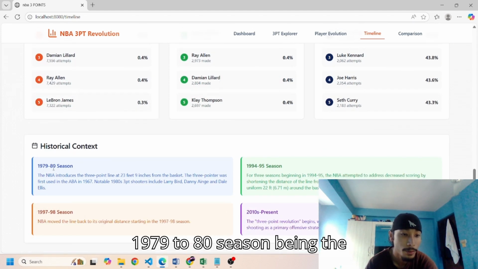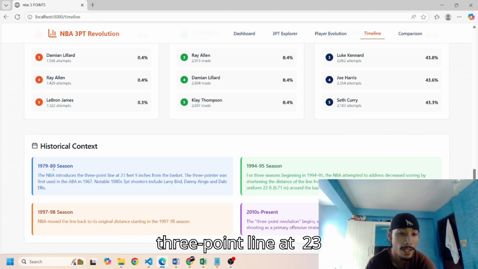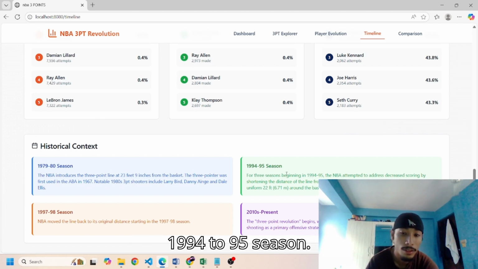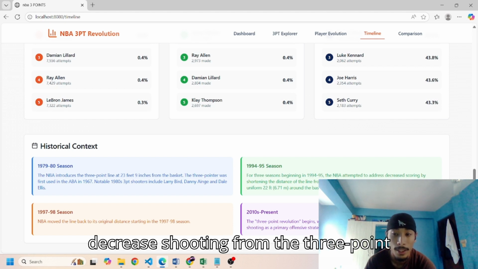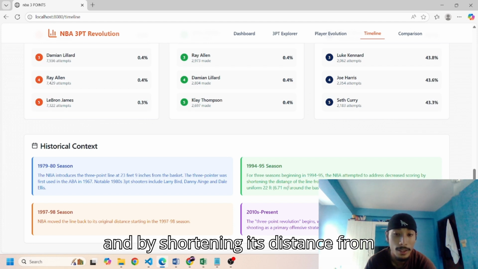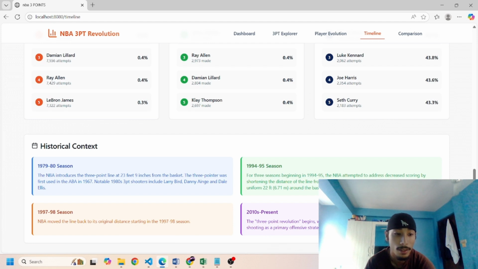1979 to 80 season being the first season in which NBA introduced its three-point line at 23 feet and 9 inches. During the 1994 to 95 season, the NBA attempted to address the decreased shooting from the three-point by shortening its distance from 23 feet and 9 inches to 22 feet.